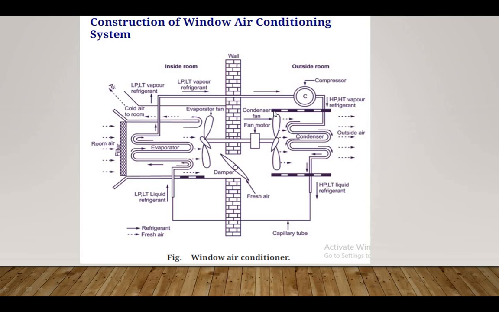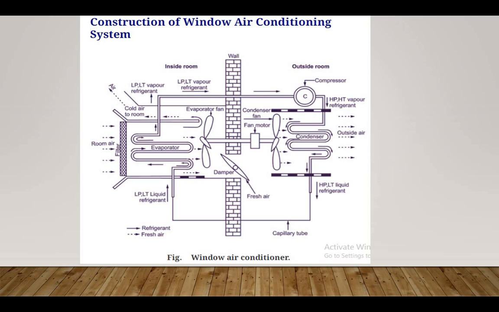Also, in the window air conditioning system there are some master controls used. They control the compressor motor, then the condenser motor, and the evaporator fan motor. When the switch is on the cool position, all motors operate and the complete unit works as an air conditioning unit.